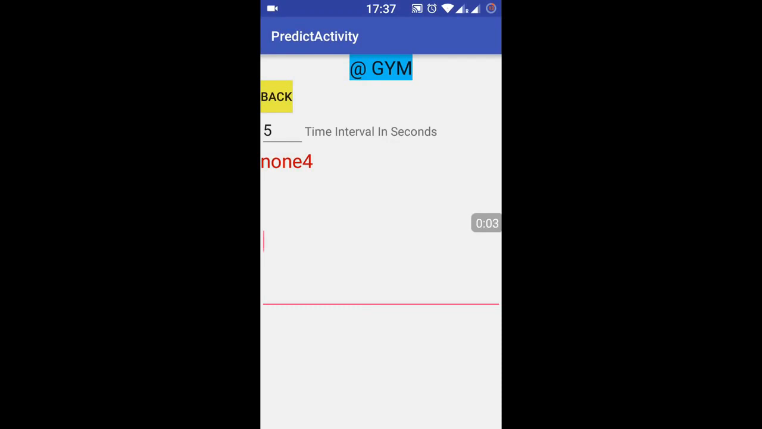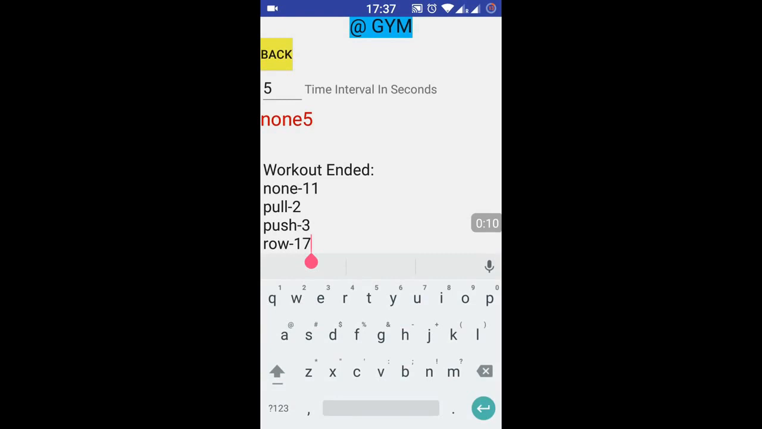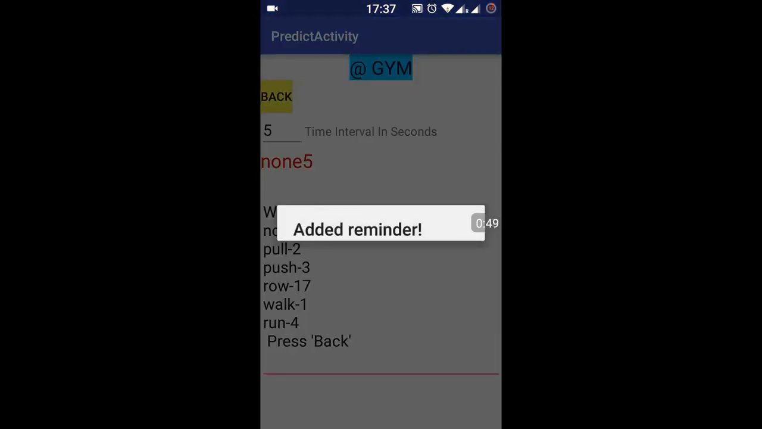If the user is not doing any activity for 5 contiguous instances, our app determines that the user is not doing any activity, and it will give out that day's workout activity. Here we can see that pull-ups is 2, push-ups is 3, rowing is 17 times, walking once, and running 4. What all these denote is the number of instances, for example 5 seconds. So he has walked for 5 seconds and ran for 20 seconds, like that. Once we press the back button, we will see the notification that a reminder has been added.